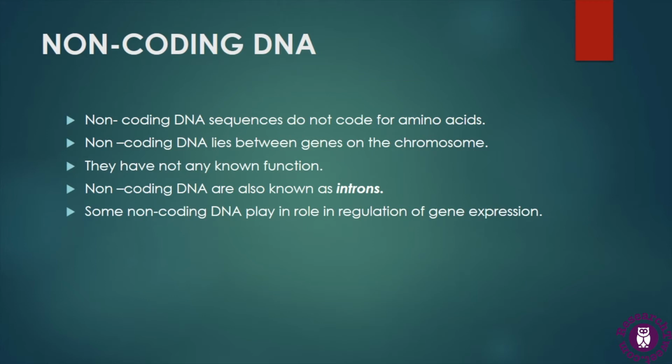All enzymes are proteinaceous in nature except some ribosomal enzymes, and proteins are also the building blocks of muscles, all the connective tissues and many other cellular organelles. So the non-coding DNA does not have the ability to code for amino acids or proteins, and these sequences lie between genes on the chromosome, between the exons.